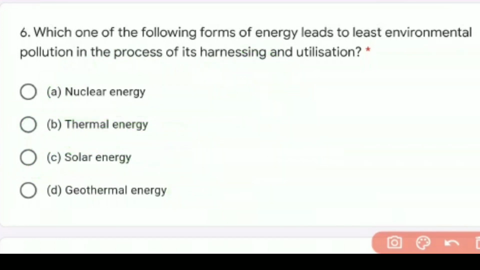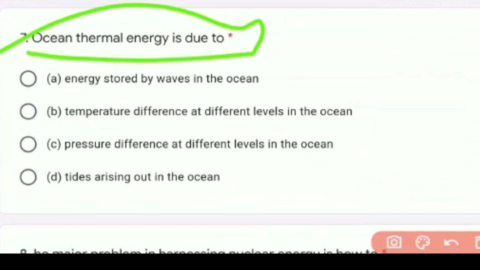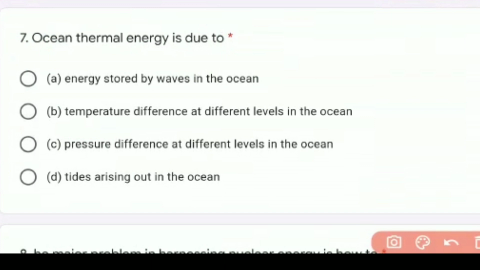So the answer for this is solar energy, which is very much eco-friendly, we can say. So we need to depend more on solar energy so as to save our environment. Now let us go to the next question, that is the 7th one. How is ocean thermal energy prepared or generated?